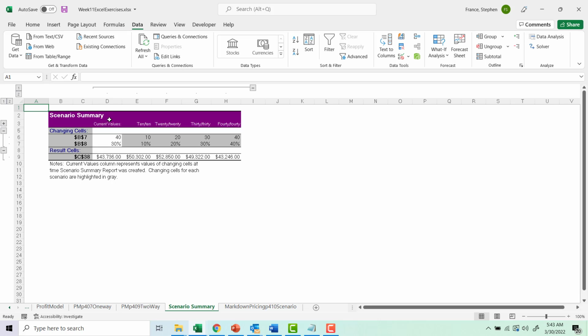This is what's in the book on page 411. And you can see here in this summary report, we have the values for the actual scenarios. So the 10 days, 10%, 20 days, 20%. And then we have the actual overall revenue. So we say that the 20 strategy, of these strategies, gives us the best revenue.